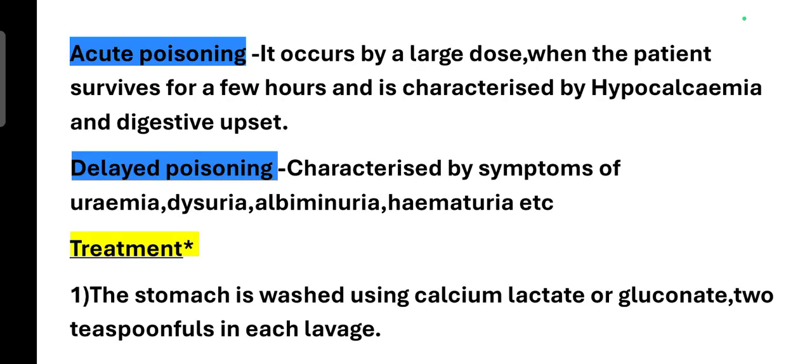And in case of acute poisoning, this normally occurs by taking the poison in a very large dose, when the patient may survive for a few hours, and it may be characterized by hypocalcemia, and some digestive upset will be there. And in case of delayed poisoning, there will be uremia, dysuria, hematuria, etc.